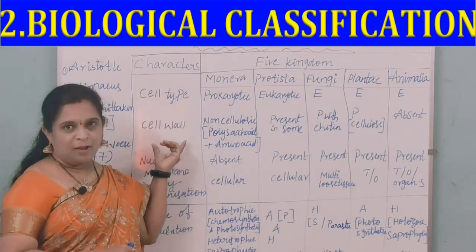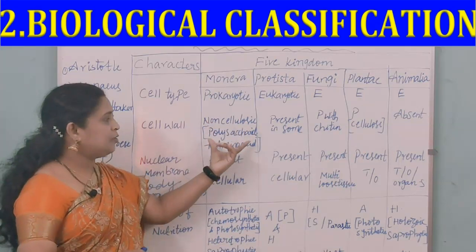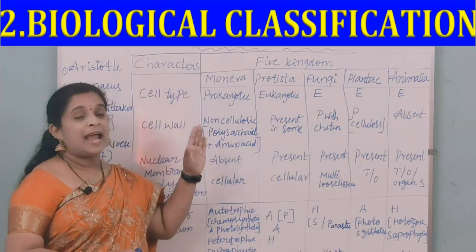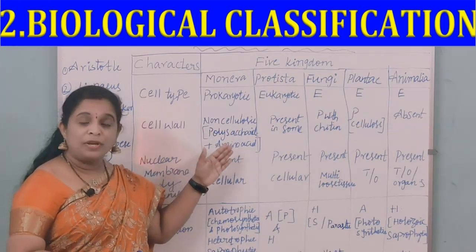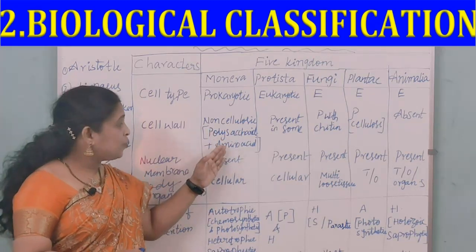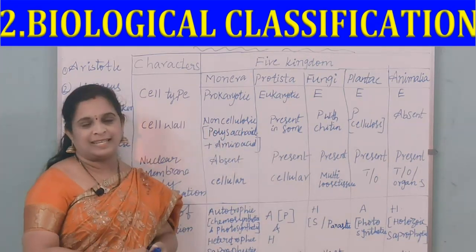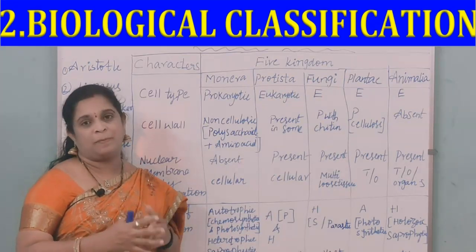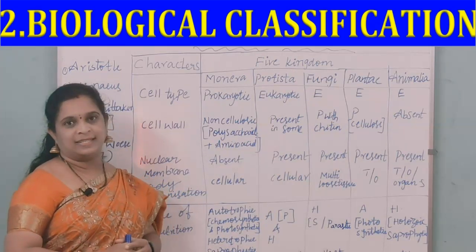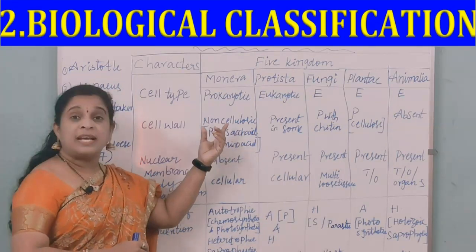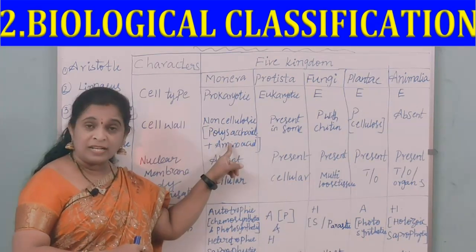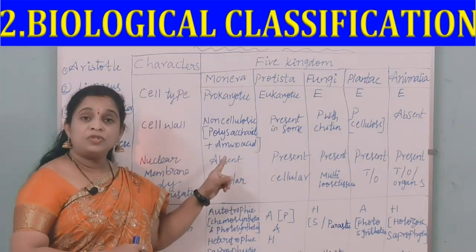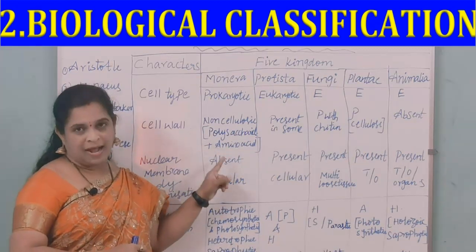Now coming to the cell wall. It is non-cellulosic, made of polysaccharide plus amino acids. Actually, it is a polypeptidoglycan, which is called murein, formed by a chain of polysaccharides cross-linked with unusual peptides of D-amino acids.